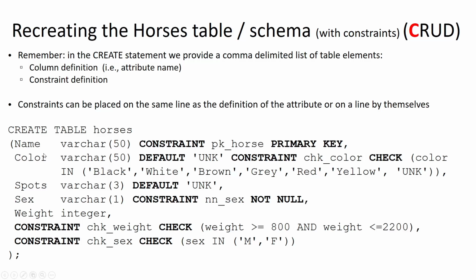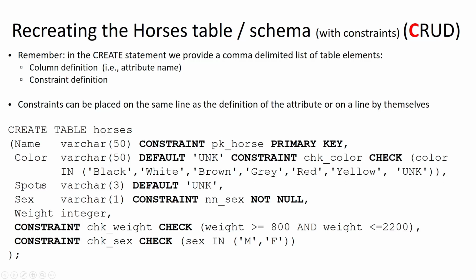Then we have the comma and our next attribute, color, which is a varchar 50. It has a default value of UNK, for unknown. And then we're applying a constraint that we are calling check_color. And again, this isn't any technical thing. This is just how we are referring to this constraint. The type of constraint is that it is a check constraint, meaning that it is going to check that the values of this attribute color are in this domain of values: black, white, brown, gray, red, yellow, or unknown. So that's our domain constraint being applied.